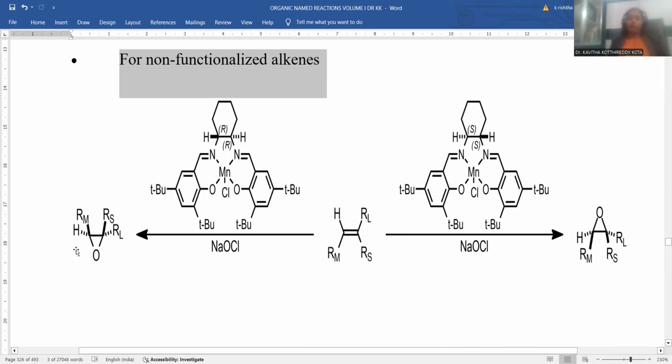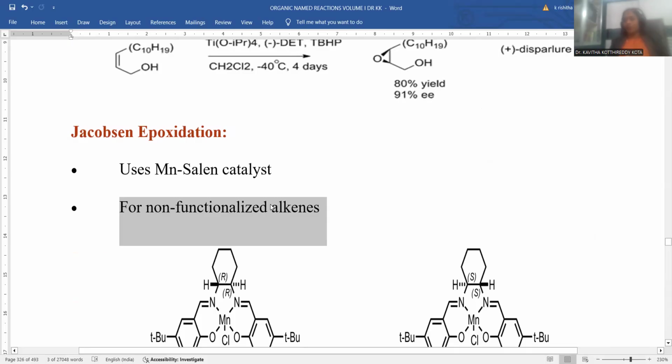So how can we understand above plane epoxidation and below plane epoxidation? That depends upon the stereochemistry of the chiral carbon atoms. The stereochemistry of the chiral carbon atoms is the driving force for this position of the epoxide. Re-face attack or Si-face attack purely depends upon this SS configuration. The SS configuration is more prevalent with the Si-face attachment and top face epoxide formation. Re-face attachment takes place and bottom face epoxide formation is possible. This is related to the Jacobsen epoxidation process.